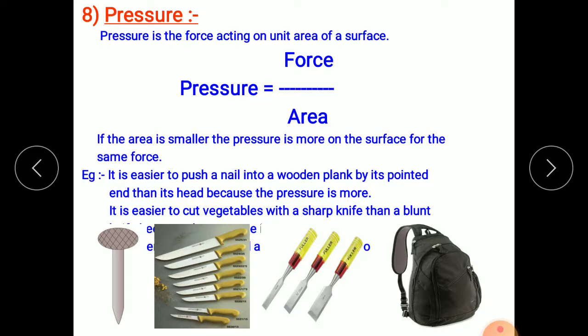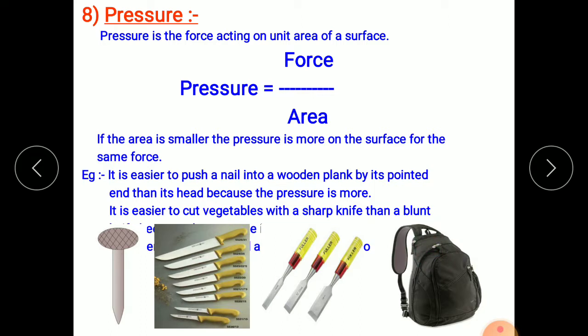Okay, that's why the straps of your bag are broad. These broad straps increase the surface area, so the force is divided over more area and the pressure becomes less. Due to the increase in area, pressure becomes less. That's why you can hold that bag easily, comfortably.